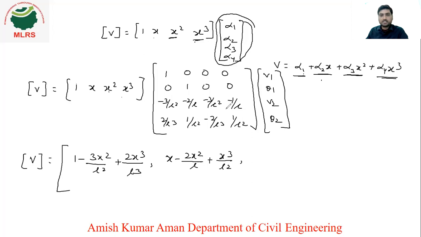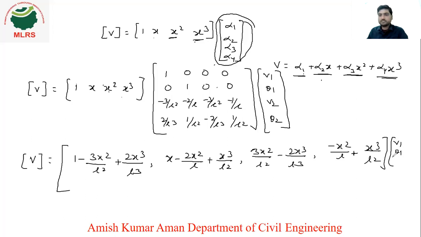Third term is the third column. With the third column, 1 into 0, 0, x into 0, 0, x square into minus 3 by L square into x square, and x cube into minus 2 by L cube. So you will get here 3x square by L square minus 2x cube by L cube. Similarly, for the fourth column, you will get minus x square by L plus x cube by L square, multiplied by V1, theta 1, V2, theta 2, right?